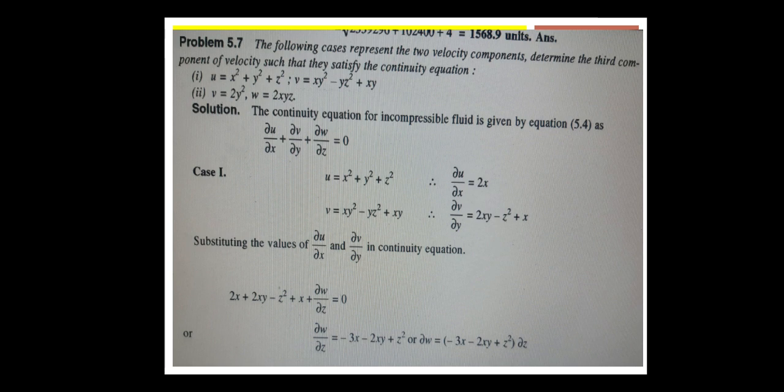That's it, when we differentiate. Now substituting those values in the continuity equation, we are having 2x plus 2xy minus z square plus x plus dou w by dou z is equal to 0. Simplifying it further, dou w by dou z is equal to, 2x plus x is 3x, so on the right side we get minus 3x minus 2xy plus z square, or dou w is equal to minus 3x minus 2xy plus z square into dou z. So like this you solve case 1.